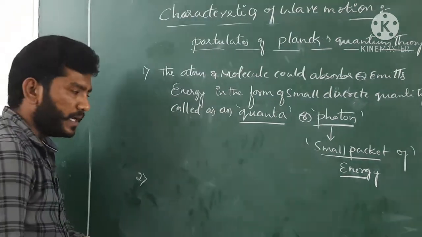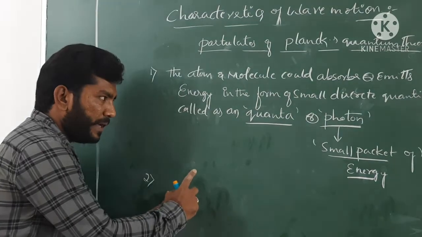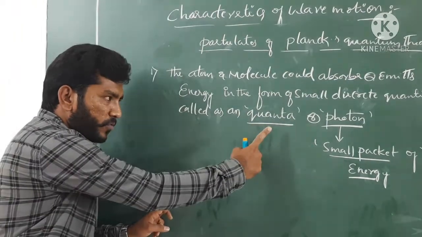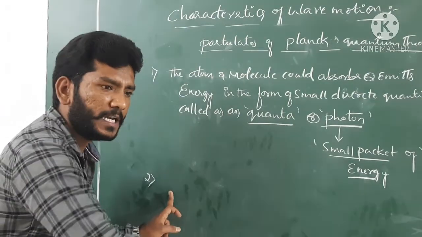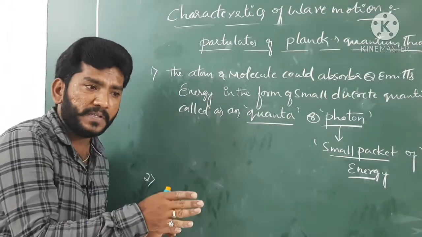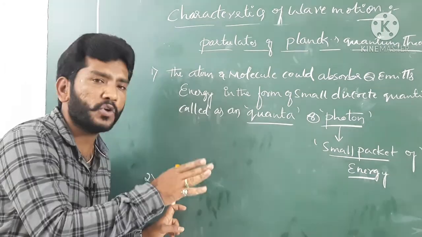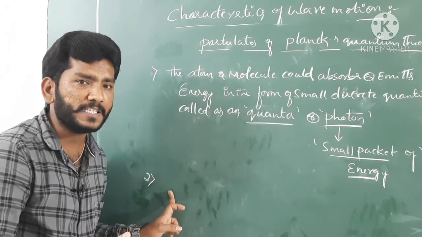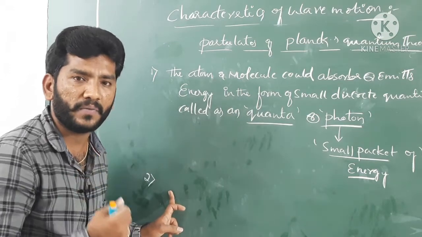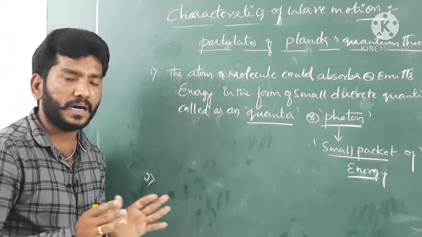The radiation emitted from that quanta or photon should be directly proportional to frequency. If frequency is more, the energy is also more. If frequency is very less, the energy is also very less, guys. Okay, so this is the term here.